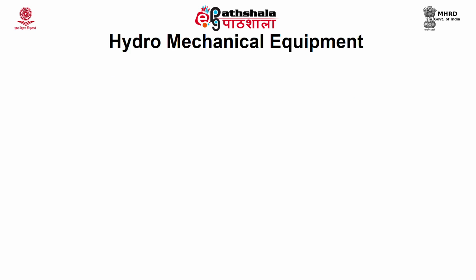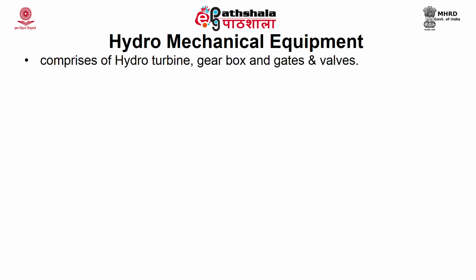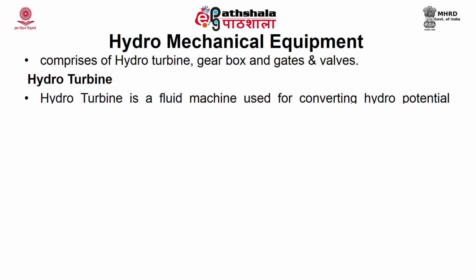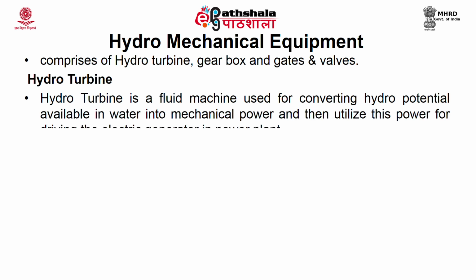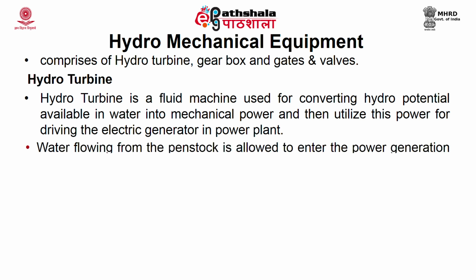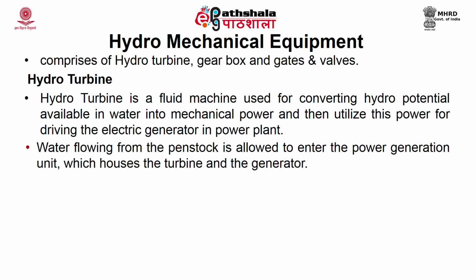Let us see the hydromechanical equipment. It comprises of hydro turbine, gearbox and gates and valves. Hydro turbine is a fluid machine used for converting hydro potential available in water into mechanical power and then utilize this power for driving the electric generator in power plant. Water flowing from penstock is allowed to enter power generation unit which houses turbine and generator.